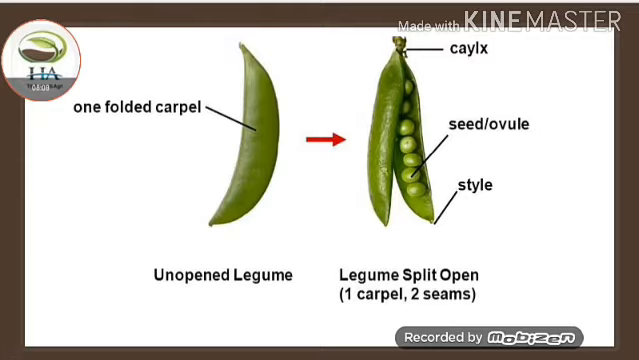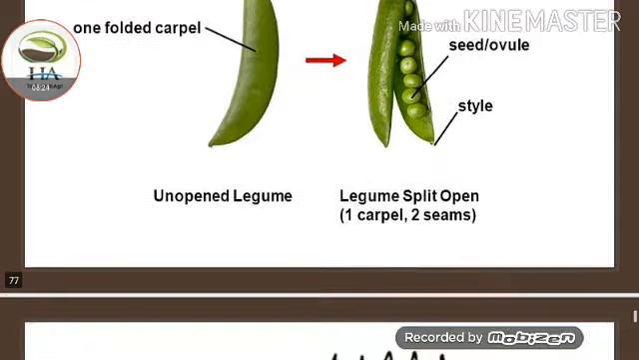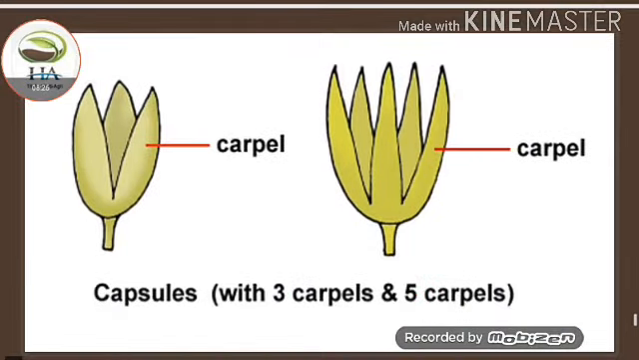In this diagram, the first one is an unopened legume. This one is one folded carpel, and the second one is legume split open. And this is the one carpel and two seams. This one is a capsule with 3 carpels and 5 carpels. First one is 3 carpel and second one is 5 carpel.